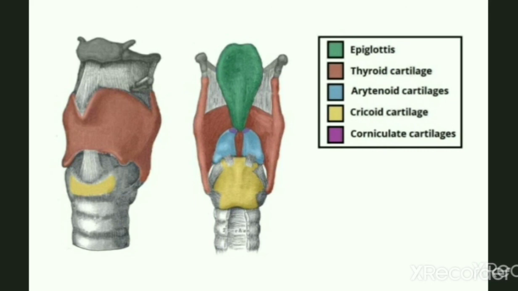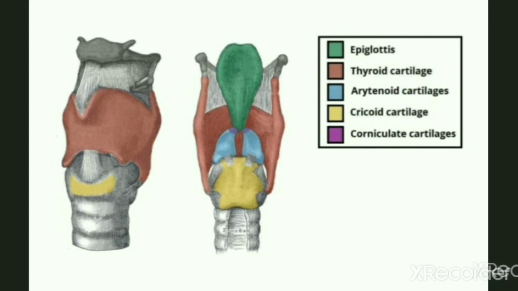So next part is epiglottis. In this structure you can see this green part. This green part is the epiglottis. The epiglottis is a leaf-shaped plate of elastic cartilage which marks the entrance of the larynx. Its stalk is attached to the back of the anterior aspect of the thyroid cartilage. During swallowing, the epiglottis flattens and moves posteriorly to close off the larynx and prevent aspiration.